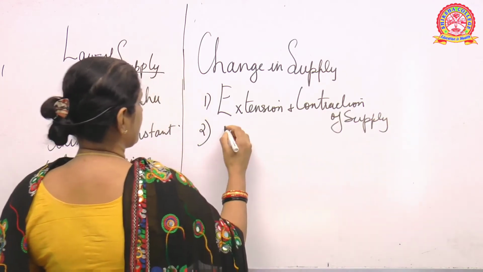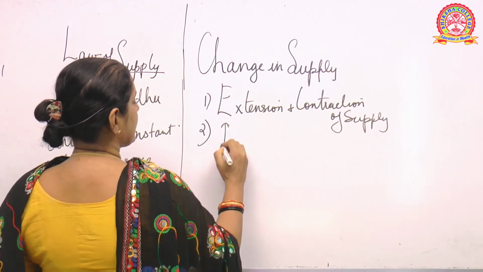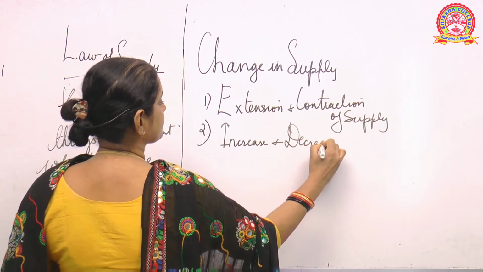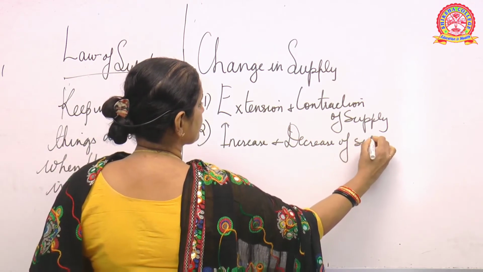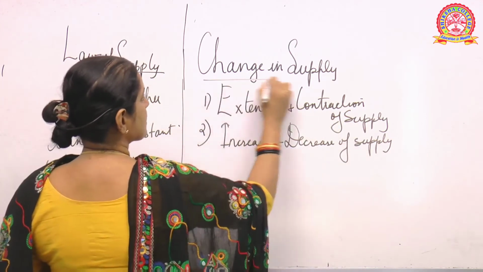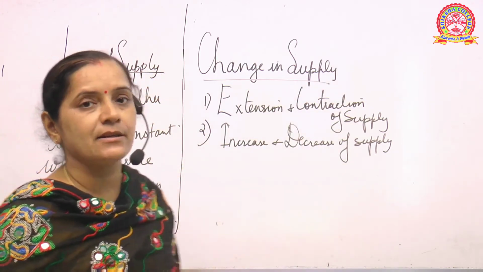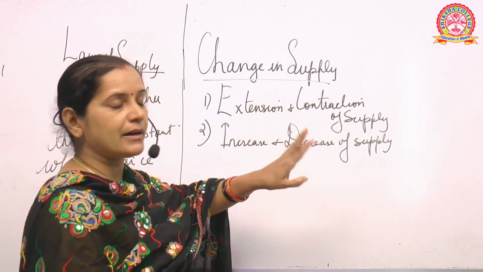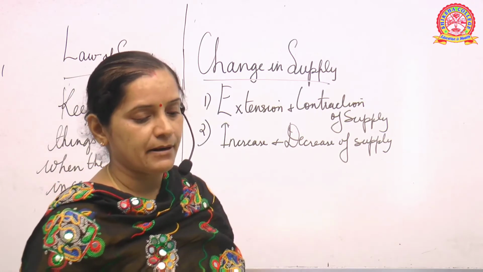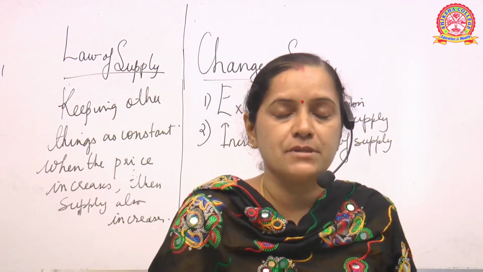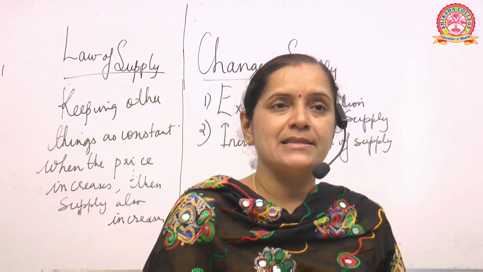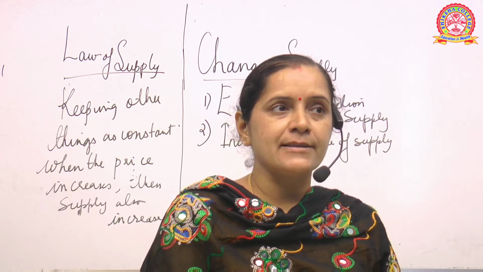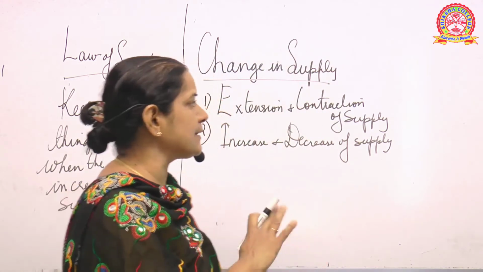Is it clear? Number two, increase and decrease of supply. So what is the change in supply? Change in supply can be discussed under two important headings. One is extension and contraction of supply, and second is increase and decrease of supply. Now please try to understand these are two different terms. First we are talking about the extension and contraction of supply. Now what is extension or contraction of supply? Extension and contraction of supply says that keeping other things constant,